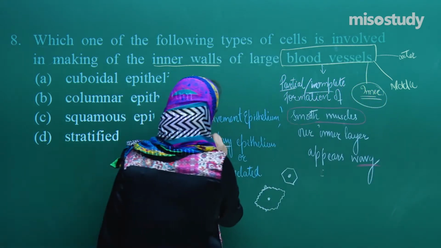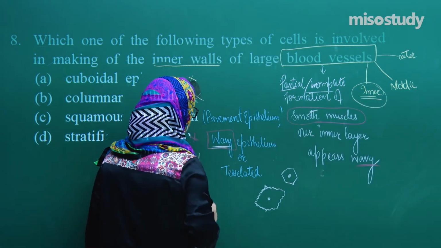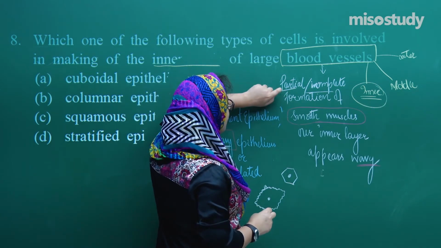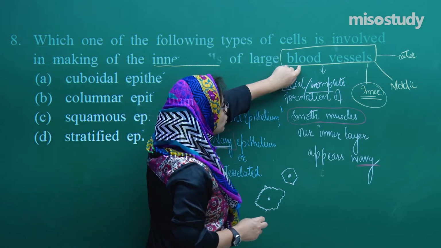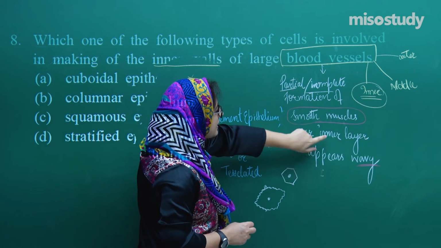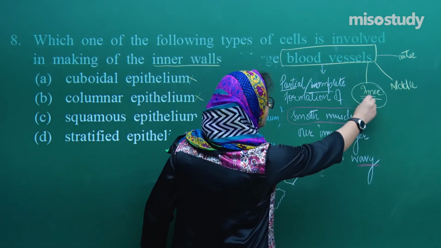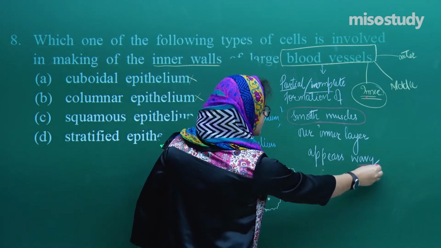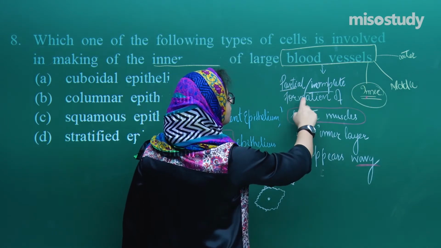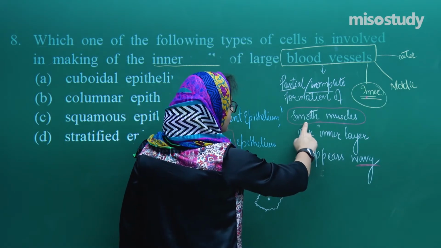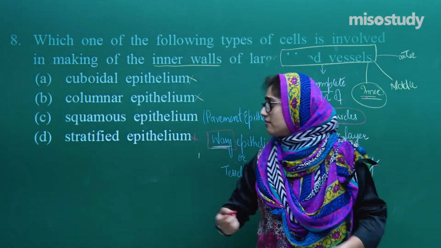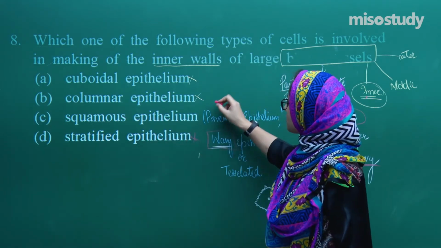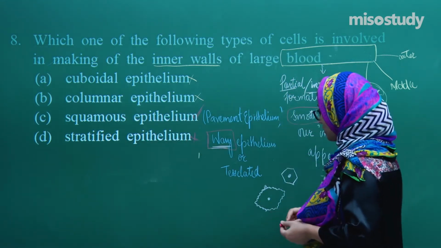So this option is also gone. What is left is squamous epithelium, which is also called pavement epithelium or wavy epithelium. So remember, wavy. Why wavy? Because the inner layer of the blood vessel is wavy, just because of the partial formation of the smooth muscles. So we have this option, squamous epithelium, and this option is correct for this question.